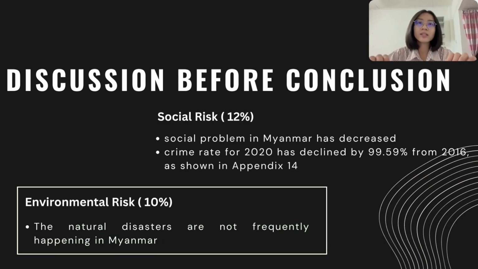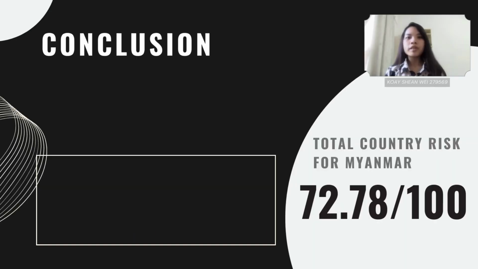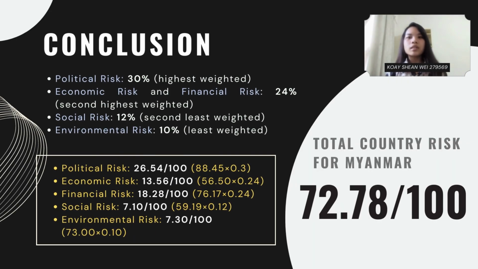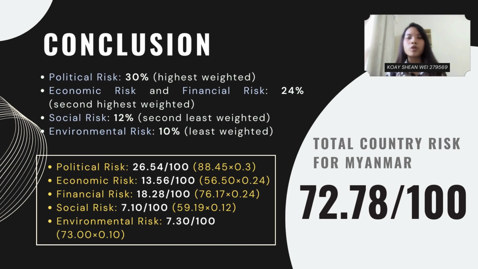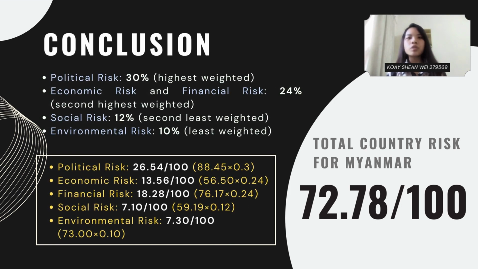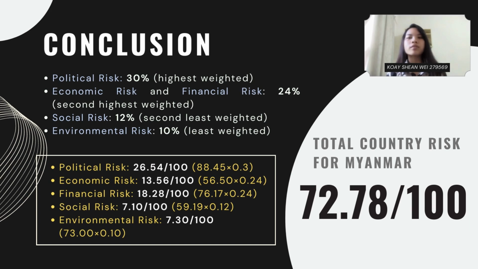So the social risk was the second lowest at 12%. It is because the social problem in Myanmar has decreased and the crime rate for 2020 has declined by 99.59% from 2016, as shown in Appendix 14. Lastly was the environmental risk. It was weighted the least at only 10% because we found out that natural disasters do not frequently happen in Myanmar. Political risk weighted the highest, 30%. The second highest weight is 24% for both economic risk and financial risk. Social risk weighted 12% and environmental risk weighted 10%.